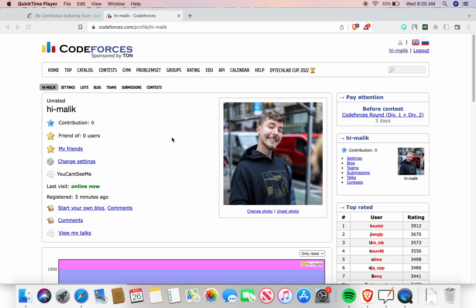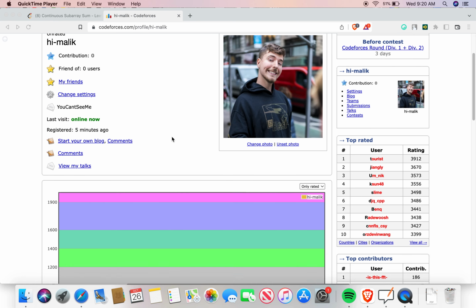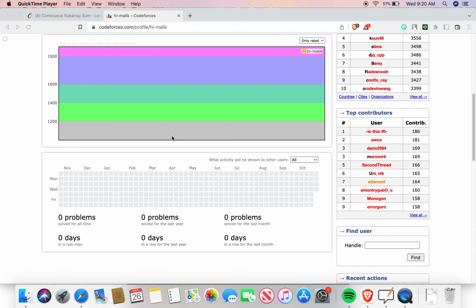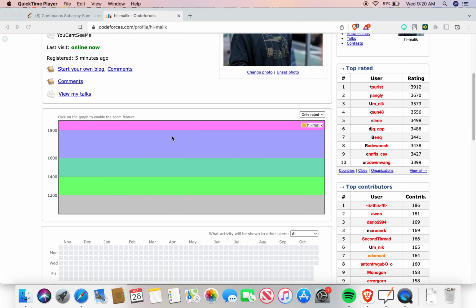So I am back after a very long period of time, and today we are going to talk about what we are doing. We're going to start with Codeforces right now. I have just created my account on Codeforces. This is the beginner one.